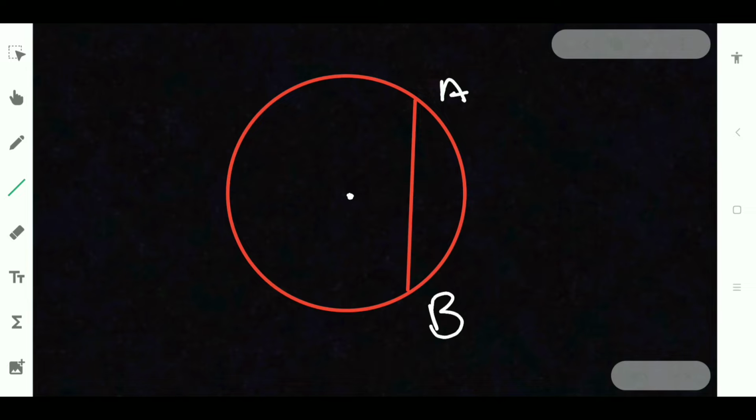If it is not like that, and it is joining any two points on the circumference of the circle, it is called a chord.